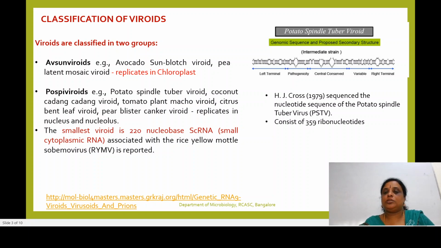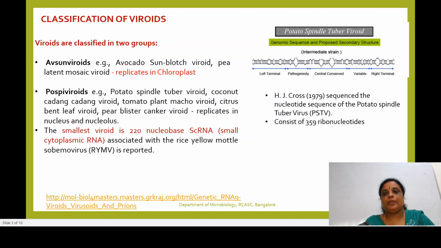It was sequenced by H.J. Gross in 1979, and it consists of around 359 ribonucleotides. You know, they have RNA as their genetic material.